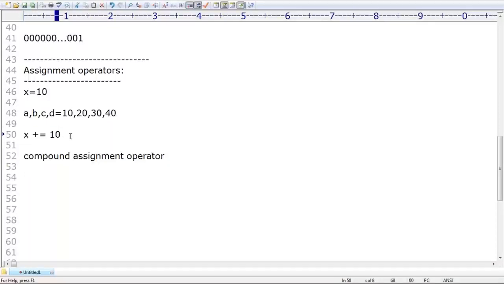What is the meaning of this line? Can anyone please tell? X is equal to x plus 10. Yes, x is equal to x plus 10. Not much explanation is required. Instead of writing this much, you can shortly write x plus is equal to 10. Happily you can do it.